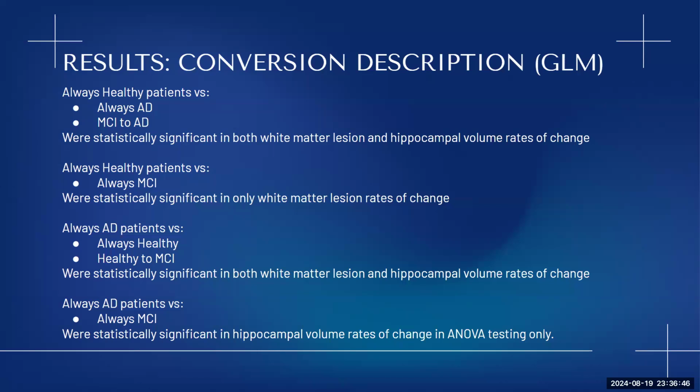We also saw that always AD patients were statistically significant from always healthy and healthy to MCI in both white matter lesion rates and hippocampal volume rates. And then always AD versus always MCI were statistically significant in only the ANOVA testing, which I'll also get into later.